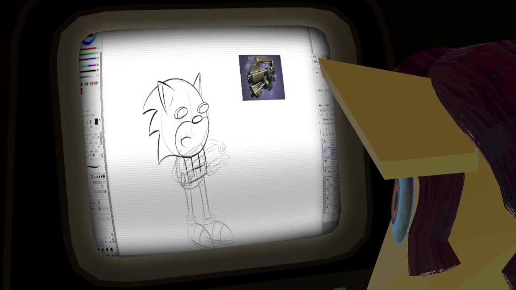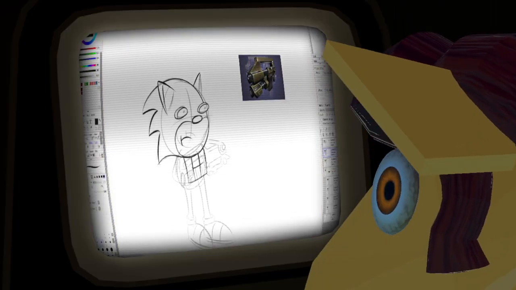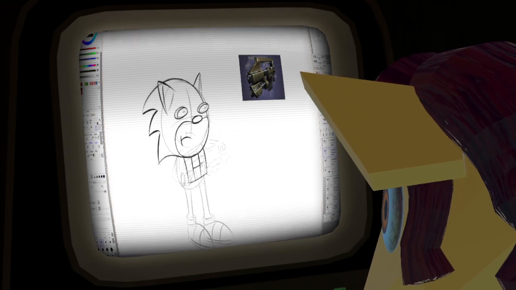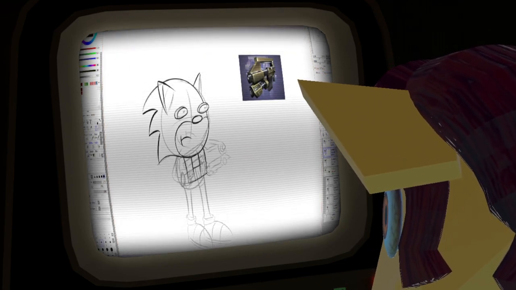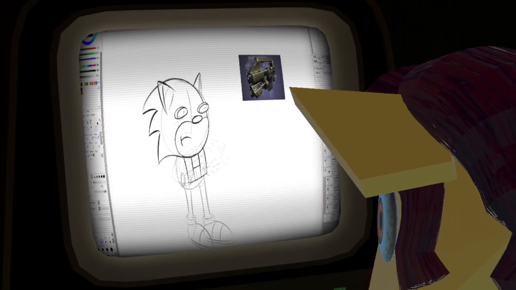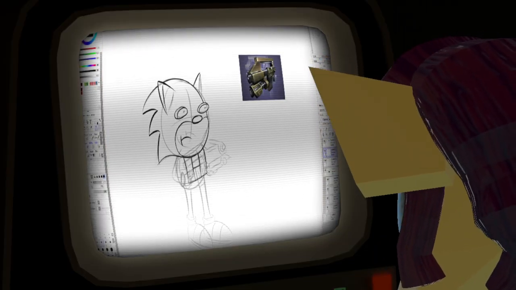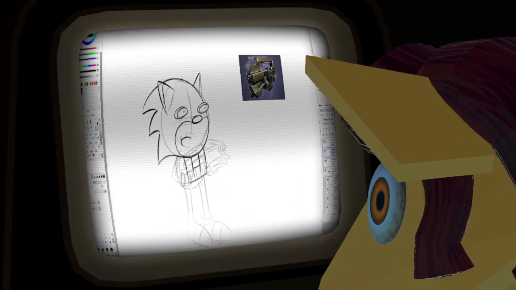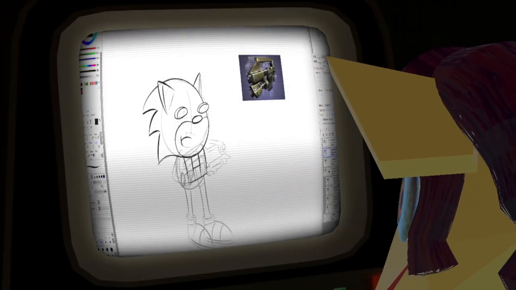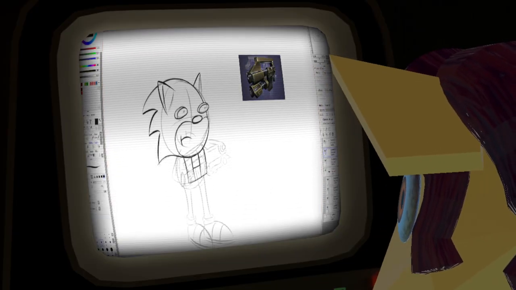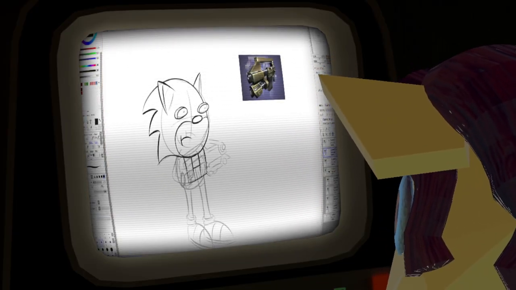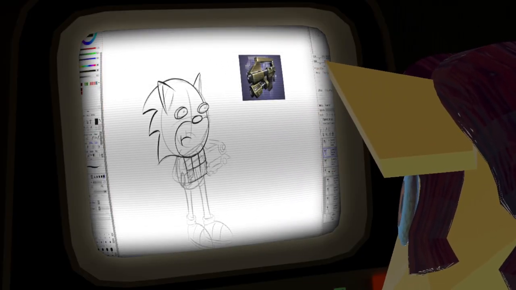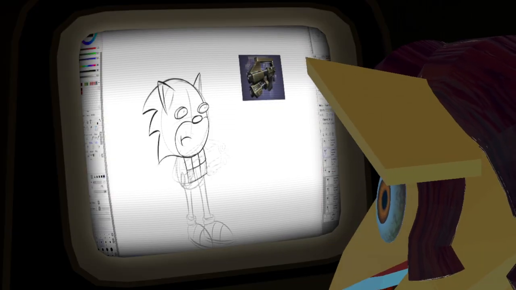Okay, let's do this. Away from the eraser. Back to the eraser.